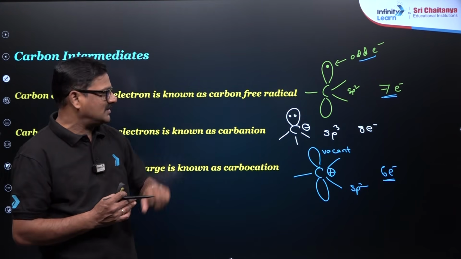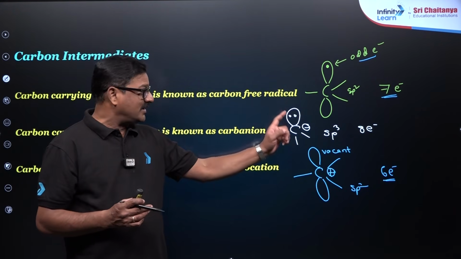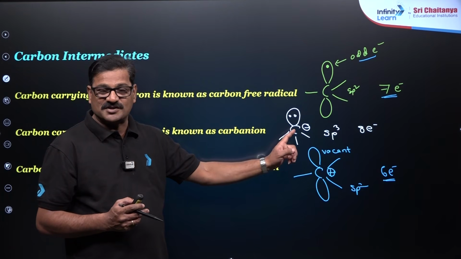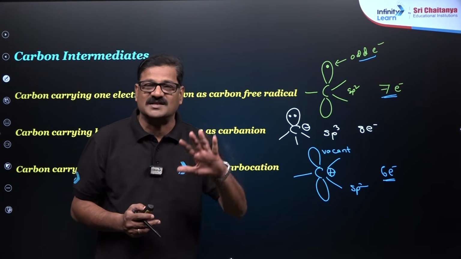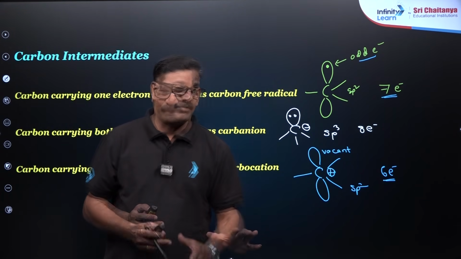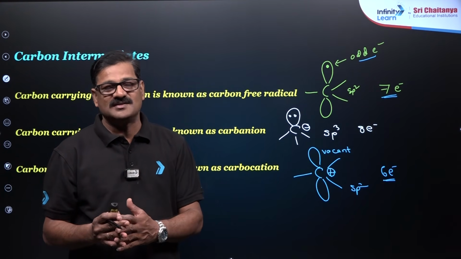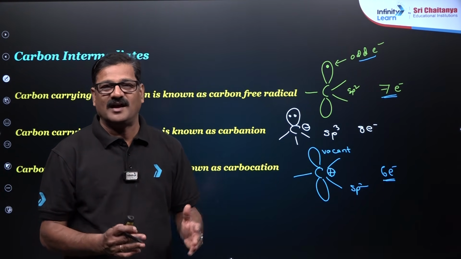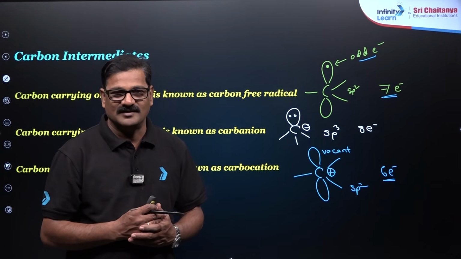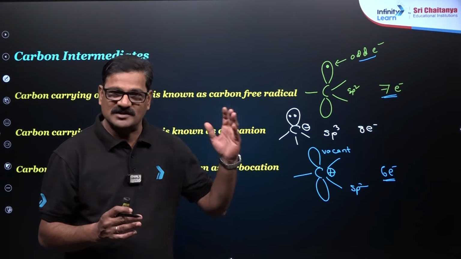For the carbanion, primary is more stable than secondary, which is more stable than tertiary. This is the generic version of the stability. But for carbocation, carbanion and free radical, benzyl is always greater than allyl, which is always greater than alkyl.